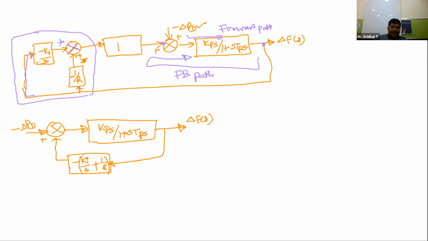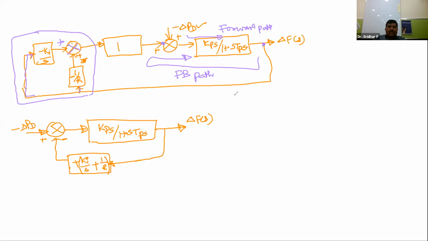The next simplification is that you can remove minus from here, and you can assign it to the plate of the summer to which this particular block is connected. So minus delta Pd is the input, delta f of s is the output, this is the place, and this is minus, right?